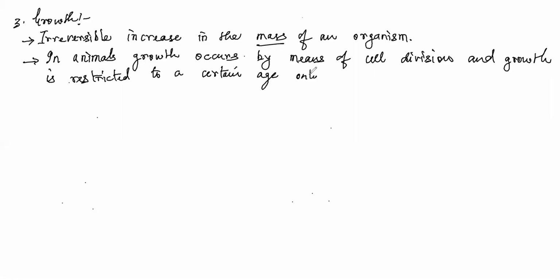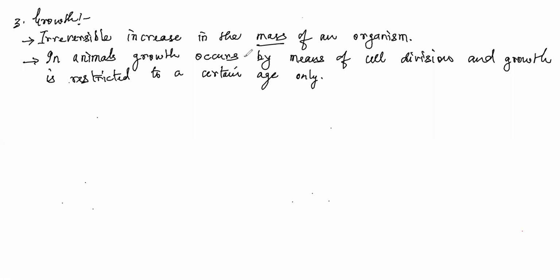As I said, we only increase our height till the age of 16 to 18. After that, there is no further increase in height. So it is restricted to a certain age only.